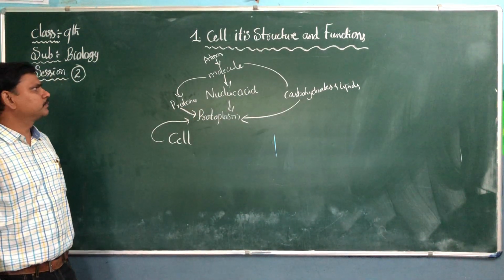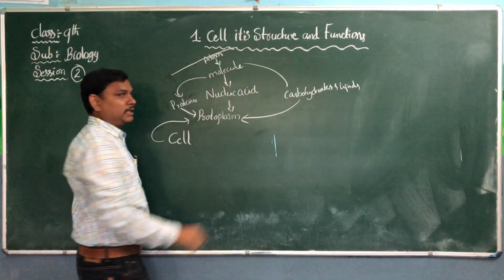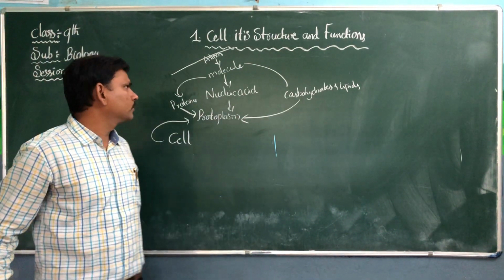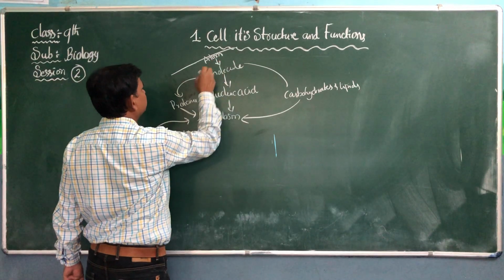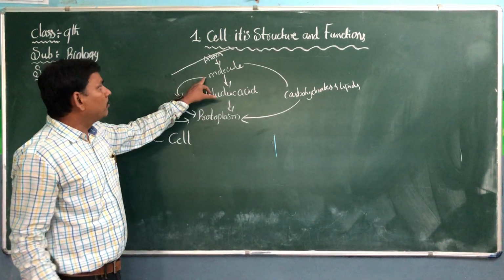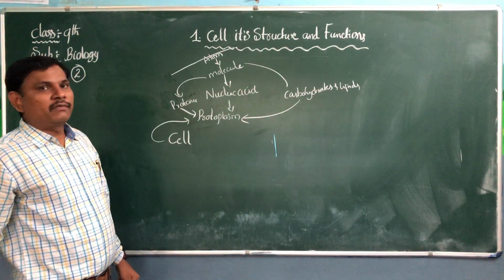Protoplasm is formed from molecules and proteins. Atoms are present in non-living organisms also. Molecules are also present in non-living things.